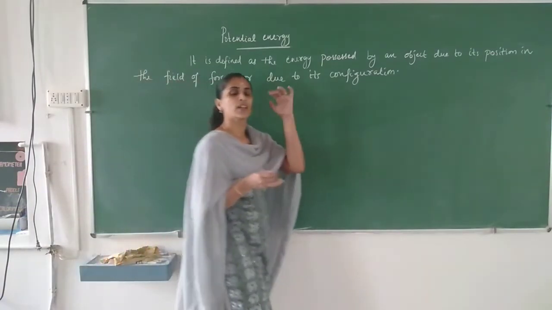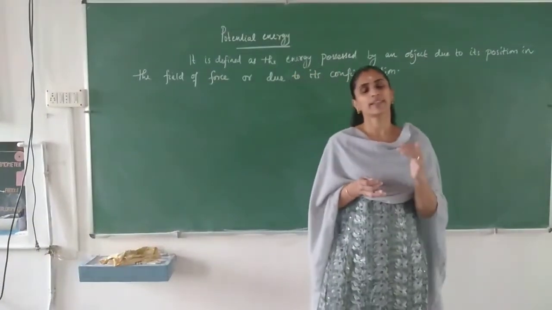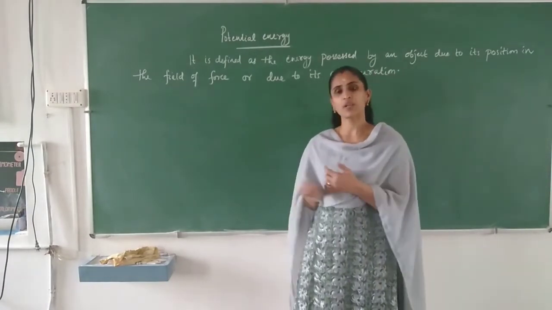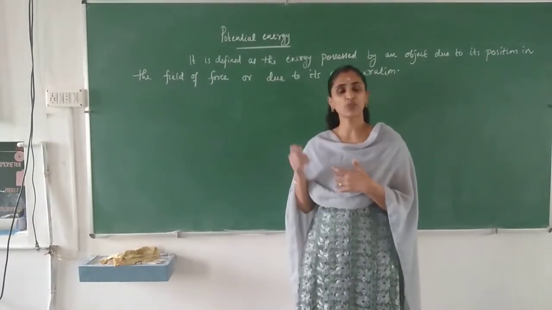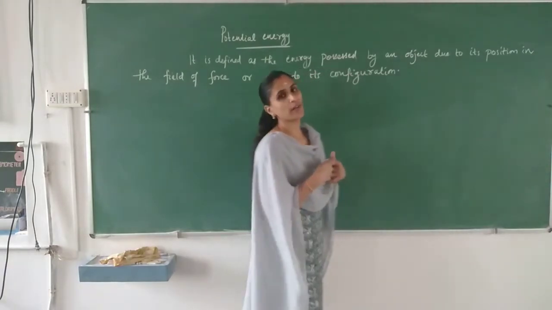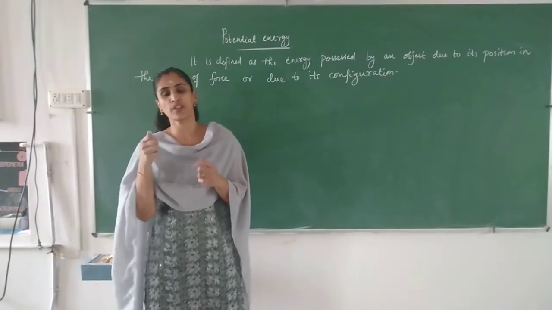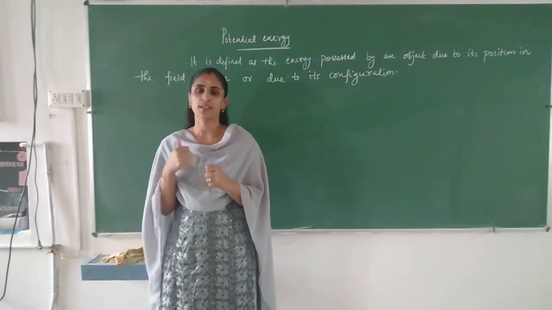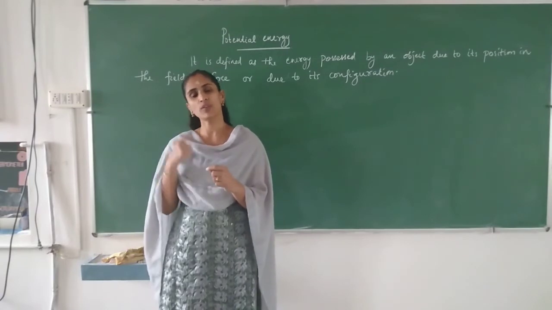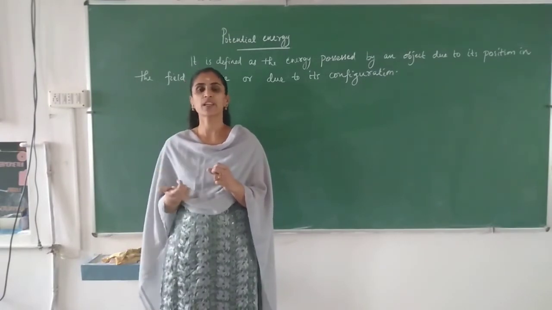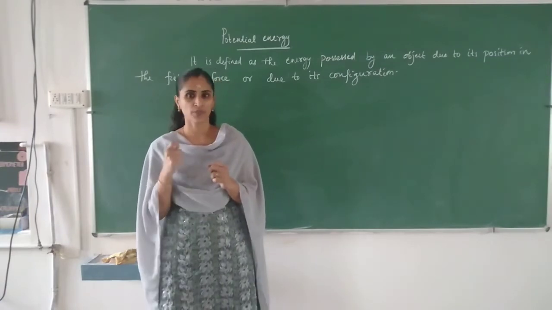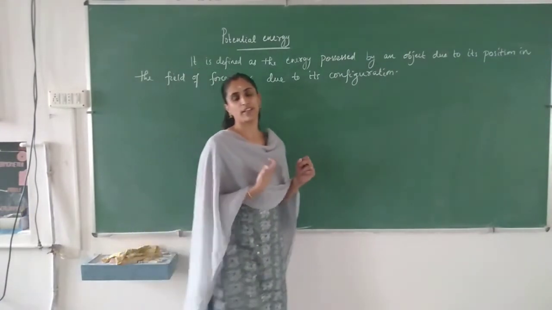Similarly, water stored in a tank is having energy. Water stored in a dam is having potential energy, that is, the energy due to position in the gravitational field. Similarly, this stretched bow: if you are throwing an arrow from the stretched bow, it moves because the stretched bow has energy due to strain or due to configuration.